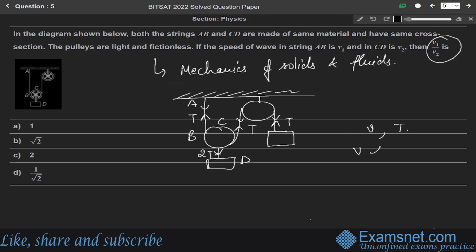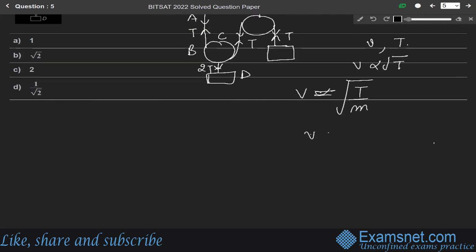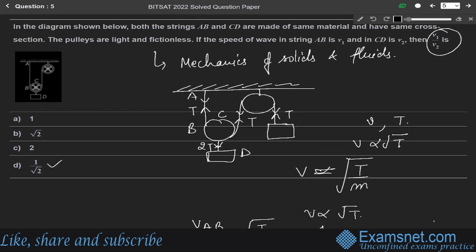Since V equals under root of T over M, as we have done in the previous question, where T is the tension and M is the mass per unit length, V is directly proportional to under root of T. So V of AB over V of CD will be equal to under root of T over 2T. So it will be equal to 1 by root 2, which means option D is the correct answer.